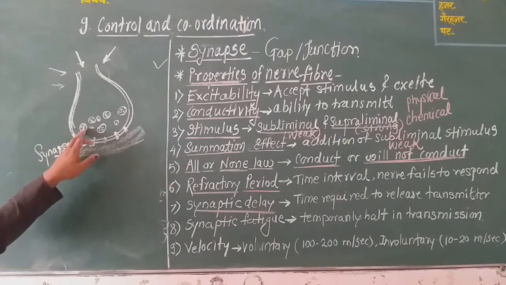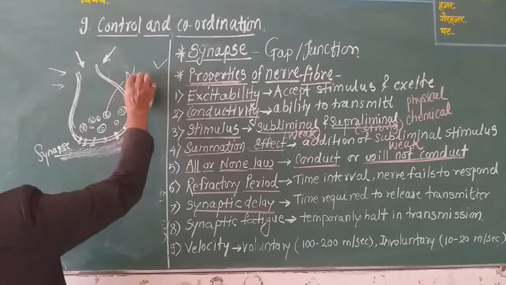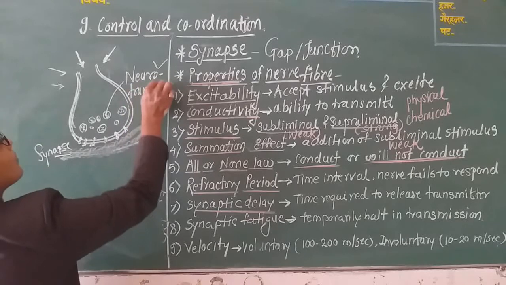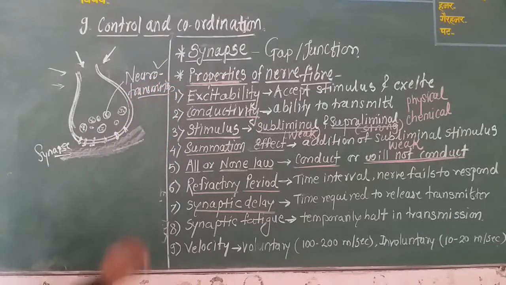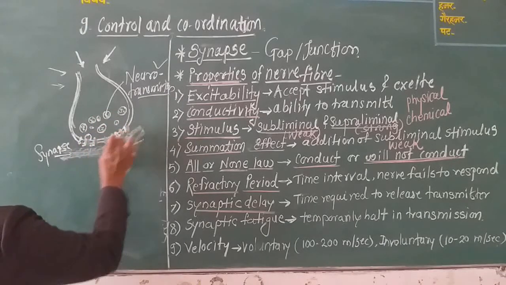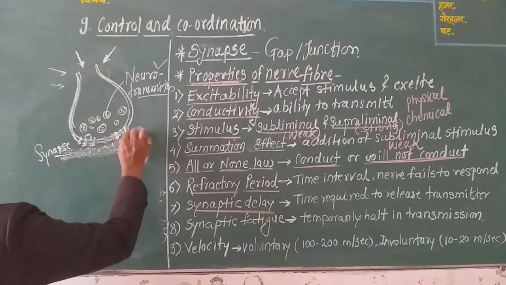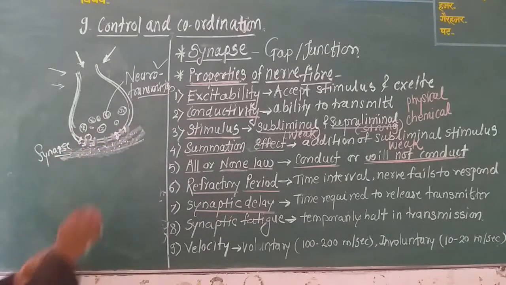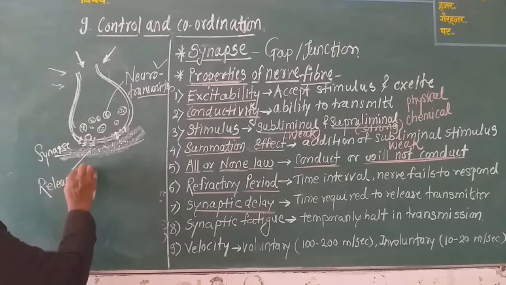This synaptic vesicle consists of neurotransmitter. Now all these vesicles come here and they release a substance. This substance is called the neurotransmitter substance.